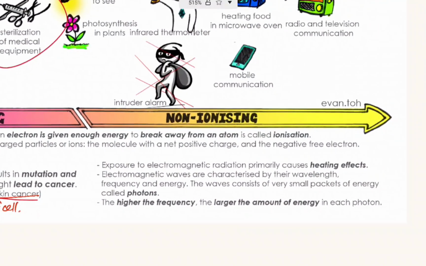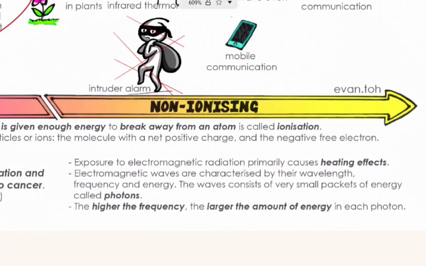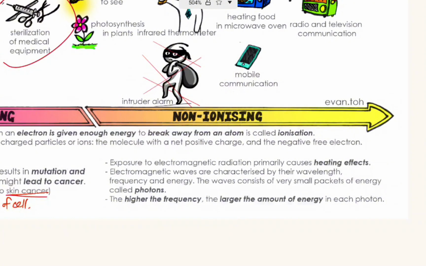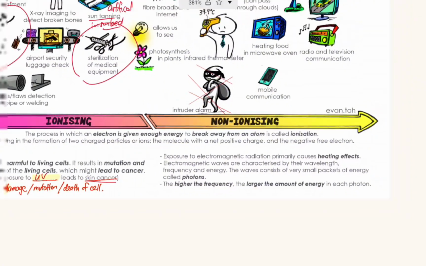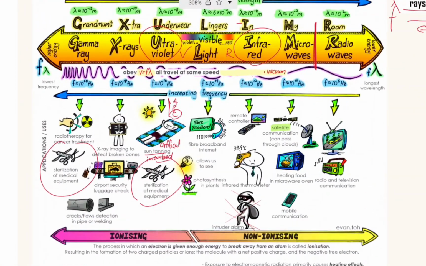And also in general, all the 7 waves will have some form of heating effect. Of course, the more obvious one will be your infrared. Even your visible light can cause some heating effect. But another thing to take note of is photons. This one is not really in our syllabus, so not to worry. And the last point here, as mentioned, the higher the frequency, the higher the amount of energy. So that's your gamma basically.